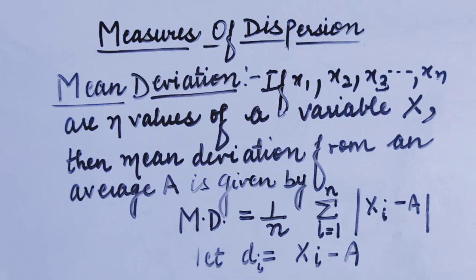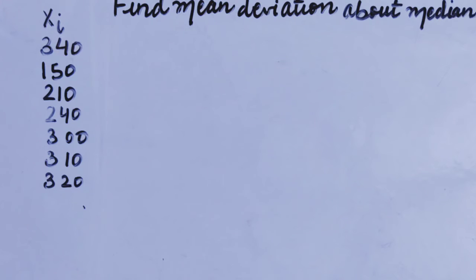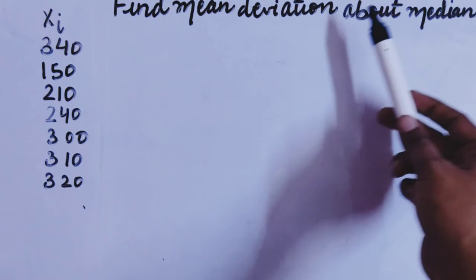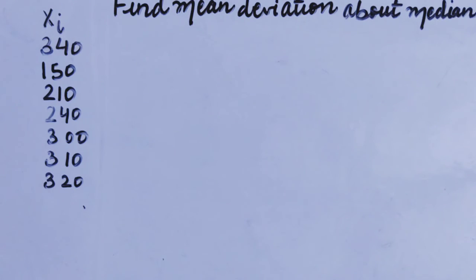Now we will do an example based on it. Students, in this question we are required to find the mean deviation about the median. So first of all, we need to calculate the median. As you have read in class 10th, how to calculate the median is simple in this type of individual series. To calculate the median, first of all we have to arrange this data in ascending or descending order. So first of all I am arranging it in ascending order.